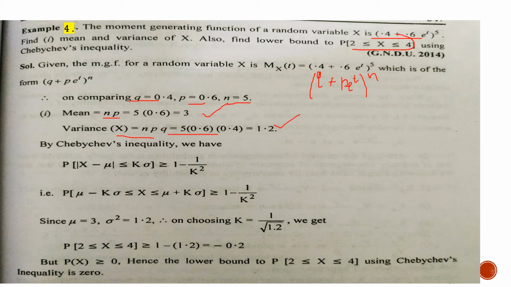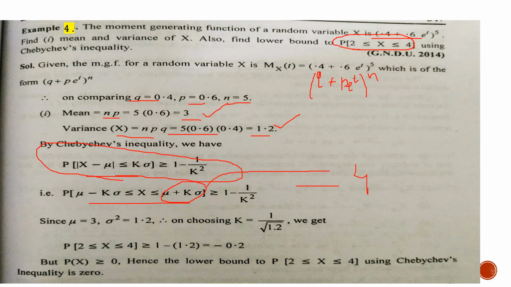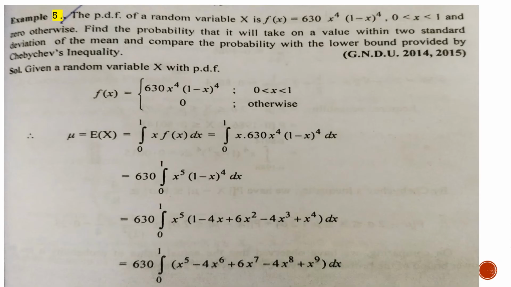So we again have to find this thing. Whenever you find this type of probabilities, you will always use this type of Chebyshev inequality equation. Opening the bracket, we will get this inequality. Put mu equal to 3. Put variance equal to 1.2. In order to get 4 here, you can compare this thing with the 4 as given in the problem, where you can estimate the value of k. Putting these values, you will get this probability. Okay, so this value is 0.2. You can also find its actual value.